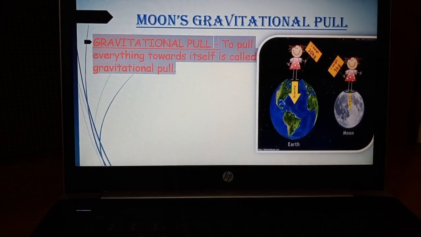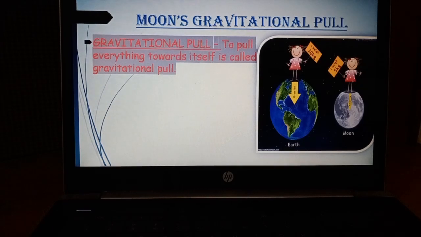The same gravitational pull is also present on our earth. If you try to jump above the surface, ultimately you come down to the earth again. Suppose you have a ball and you throw it upward with your maximum effort.